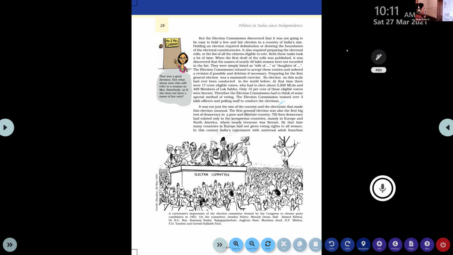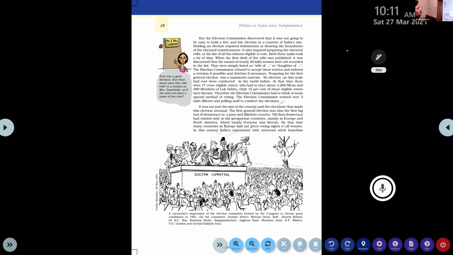The people are illiterate, where nearly everyone was illiterate. In countries like those in Europe and North America, most of the people are literate. By that time, many countries in Europe had not given voting rights to all women. Most of the European countries did not provide the right to vote for all women.